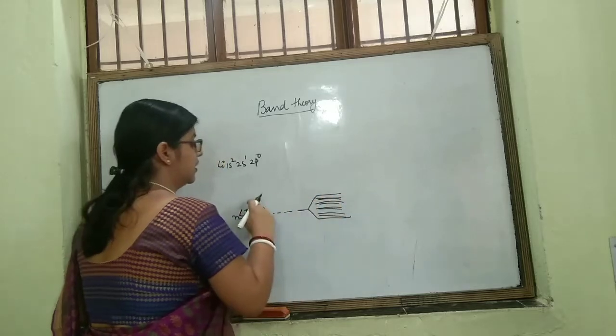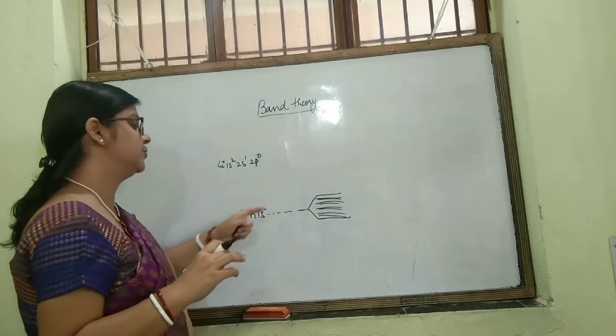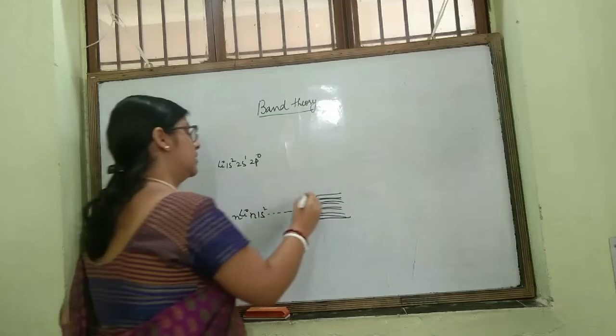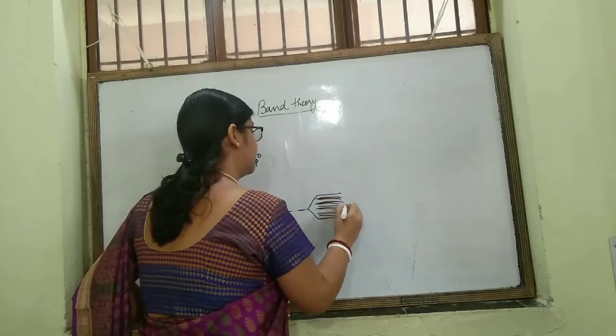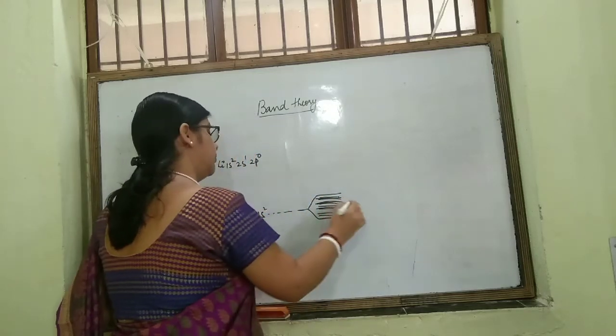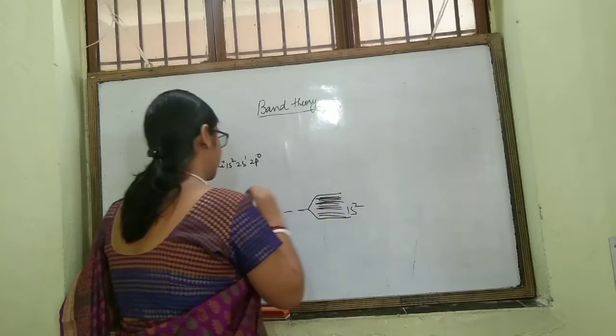These atomic orbitals mutually combine and form a continuous energy band of 1s, which contains 2 electrons.